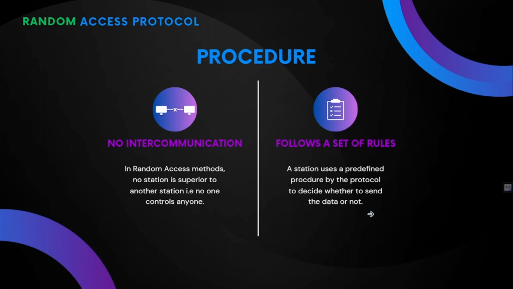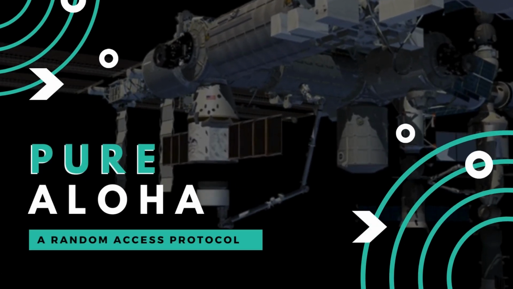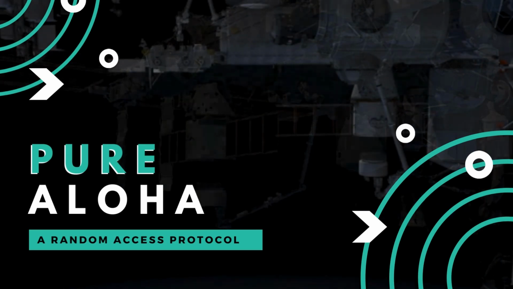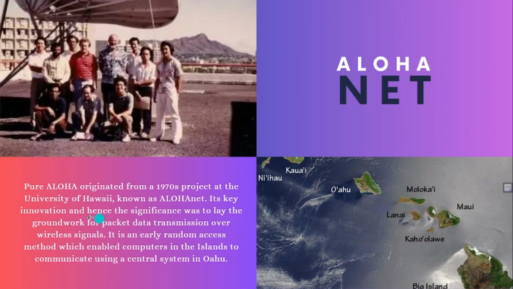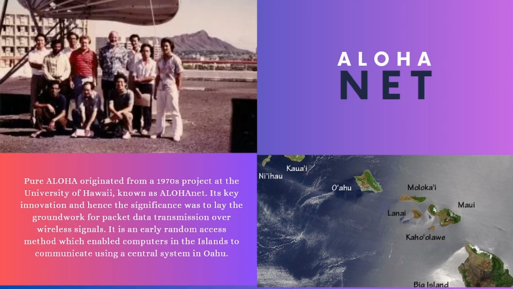Now, the first and most basic type of random access protocol is Pure ALOHA. Let's know a little about its origins. In the 1970s, Pure ALOHA originated from a project known as ALOHANet at the University of Hawaii. Its primary goal was to facilitate transmission of data in terms of packets over wireless signals and across the Hawaiian Islands. Now, let's take a look at how Pure ALOHA works.